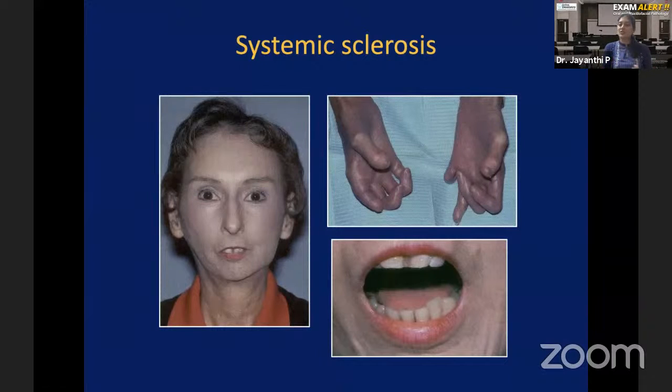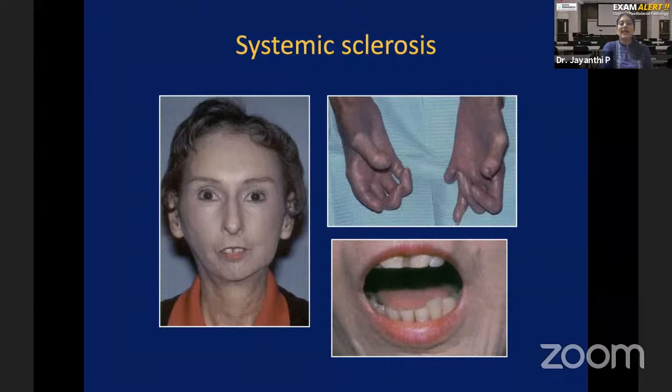Here you don't see any destruction, but you see excessive formation of collagen that is getting deposited in tissues, and because of that, you are seeing the damage. So in skin, if excessive collagen fiber is deposited, the skin will appear very firm. Okay, see this patient's mouth. It's looking like mouse-like facies. Why is it called mouse-like facies? Because of dense collagen fiber in the skin, the patient has no expression on the face. This is called mouse-like facies.